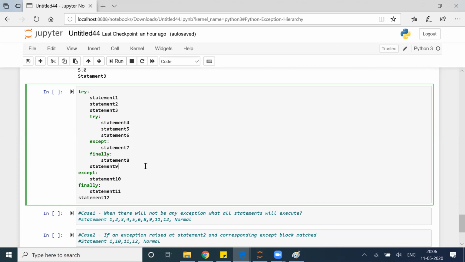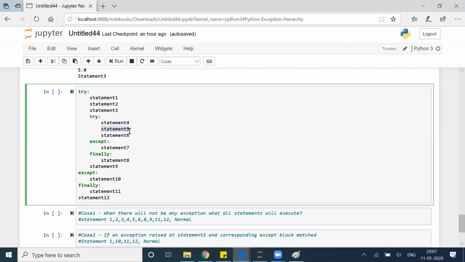Absolutely. Muzallim, you are absolutely correct. Almost everyone is correct. Perfect. Asta is correct. Narayan correct. Kushal is correct. Narayan, you are a bit wrong. Piyush is correct. Priyanka is correct as well. Okay. Let's discuss. What happened? Statement 1 will execute, no issues. Statement 2 will execute, no issues. Statement 3 will execute, no issues. Statement 4 will execute, no issues.